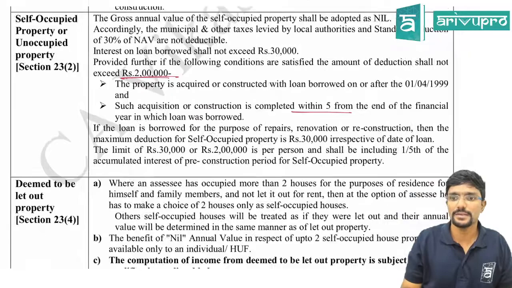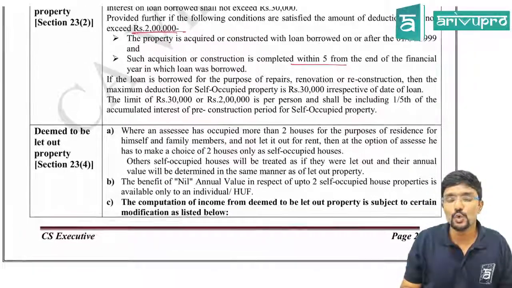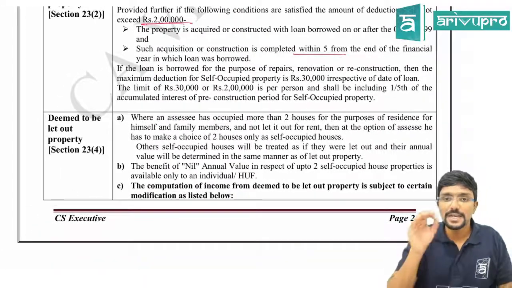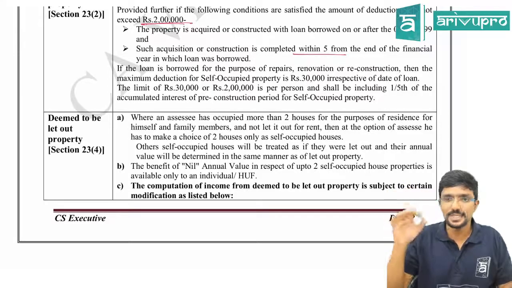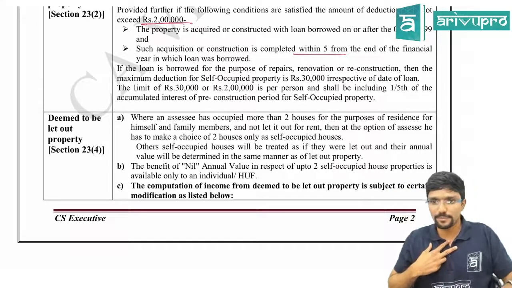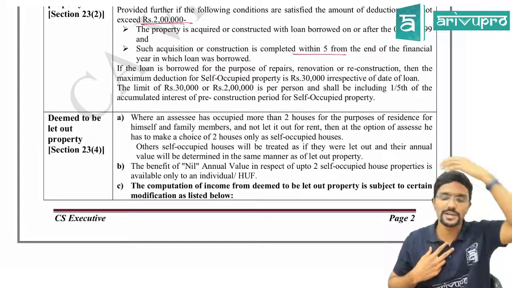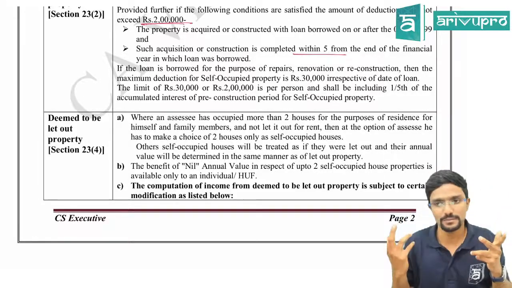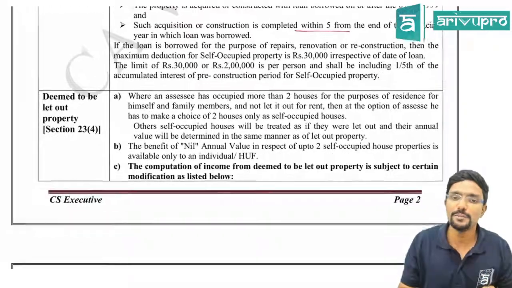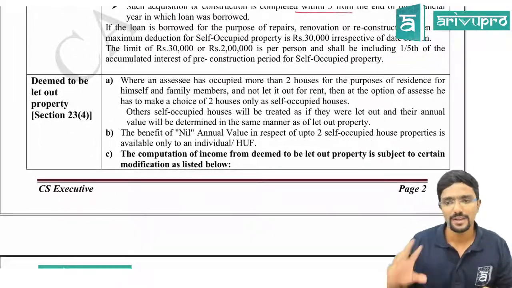Clear? Then the 2 lakh or 30,000 limit is per assessee, guys. Sir, I am a person who is having 2 self-occupied properties. How much maximum deduction can I claim for interest? 2 lakh or 30,000 maximum. Clear? Then deemed to be let out property is similar to my let out property.